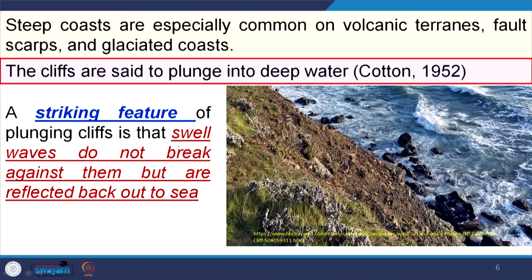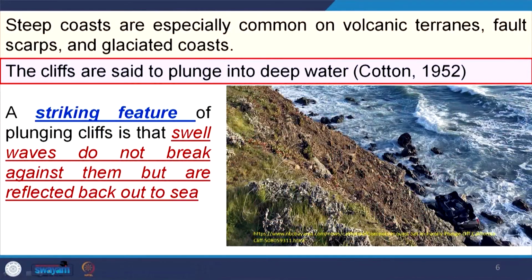Steep coasts are especially common in volcanic terrains, as we have discussed in the Hawaiian systems, fault scarps and glaciated coasts. So, volcanic terrains like the Hawaiian system, and the fault scarps, for example, in the Indian context, the Western Ghat, the western part of this coast. So, we have fault scarps and very high heights there. So, that is how we get the steep coast, and glaciated coasts are very steep.